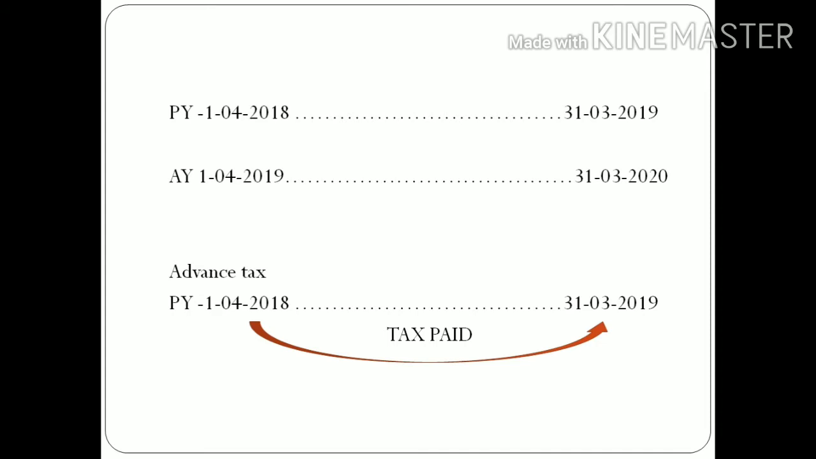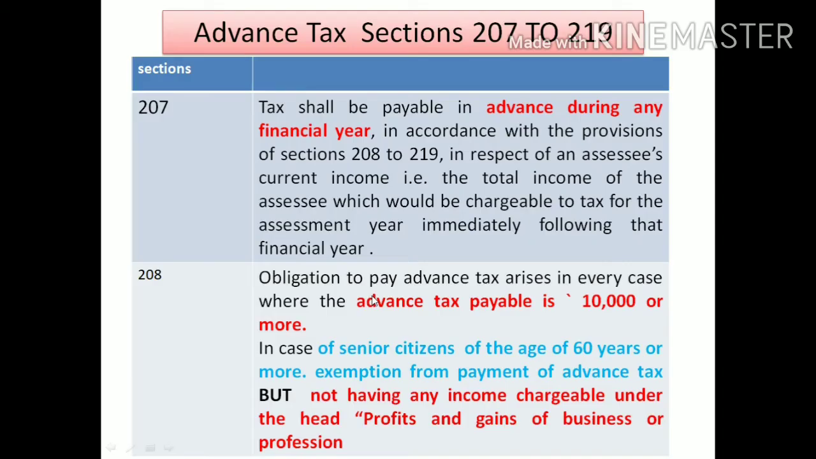What are the provisions we have regarding advance tax? We will discuss now. The first concept is that the advance tax provisions are in sections 207 to 219 of the Income Tax Act. I will discuss only the few sections that are related to your syllabus. Apart from that, I am not going to discuss here.